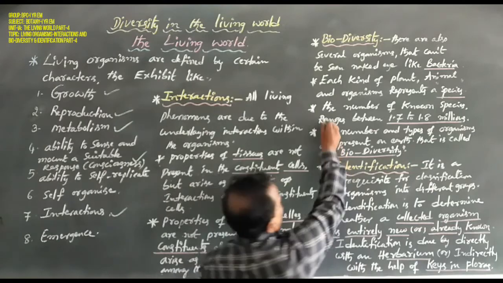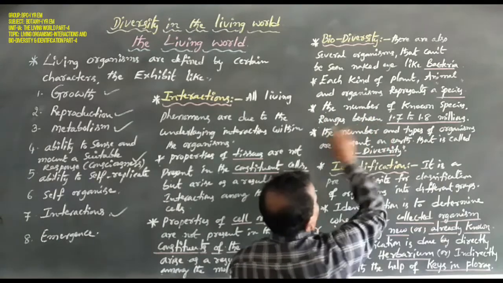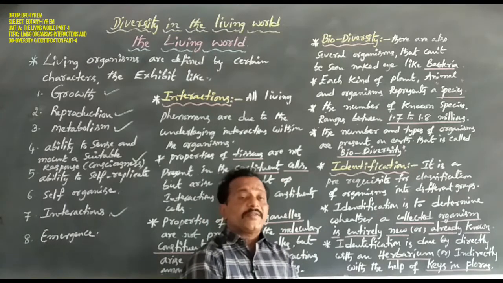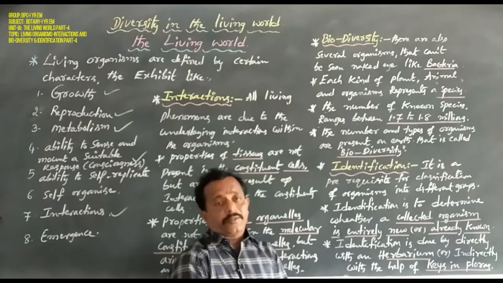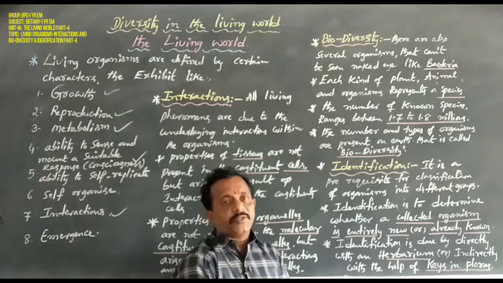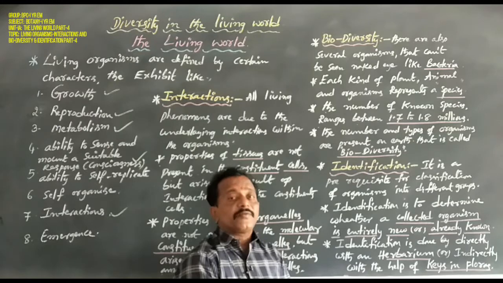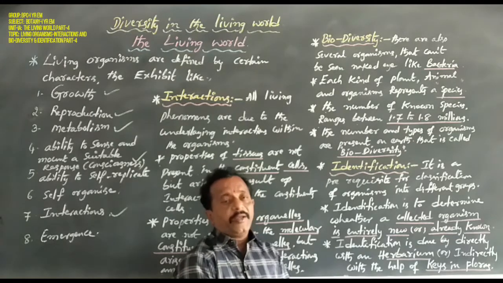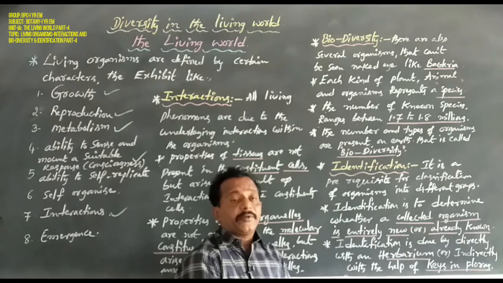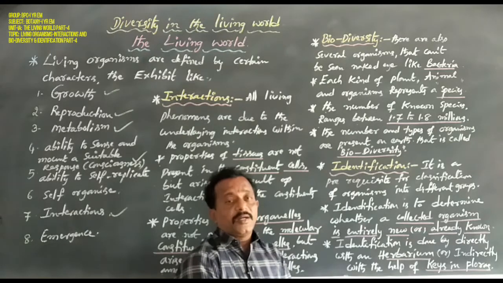So dear students, the number of known species ranges between 1.7 to 1.8 million. 1.7 to 1.8 million species grow on the earth. How much? 1.7 to 1.8 million species. What a wonder in this world. Why? Because different kinds of species are grown on the earth.